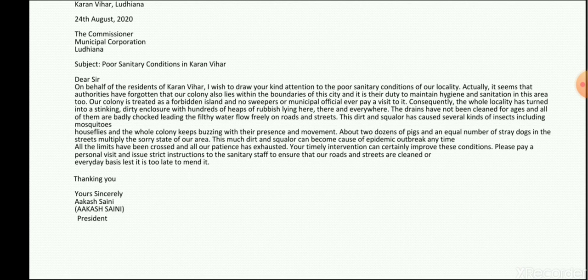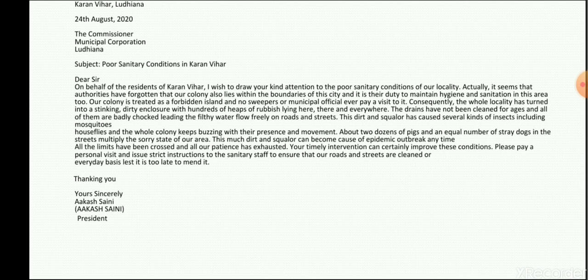It means they make the situation much more apologetic. Dirt and squalor can become the cause of an epidemic outbreak at any time. Obviously, if something is not amended in time, the results would be the worst. It can lead to the breakout of an epidemic or disease, and all the limits have been crossed and our patience has been exhausted.